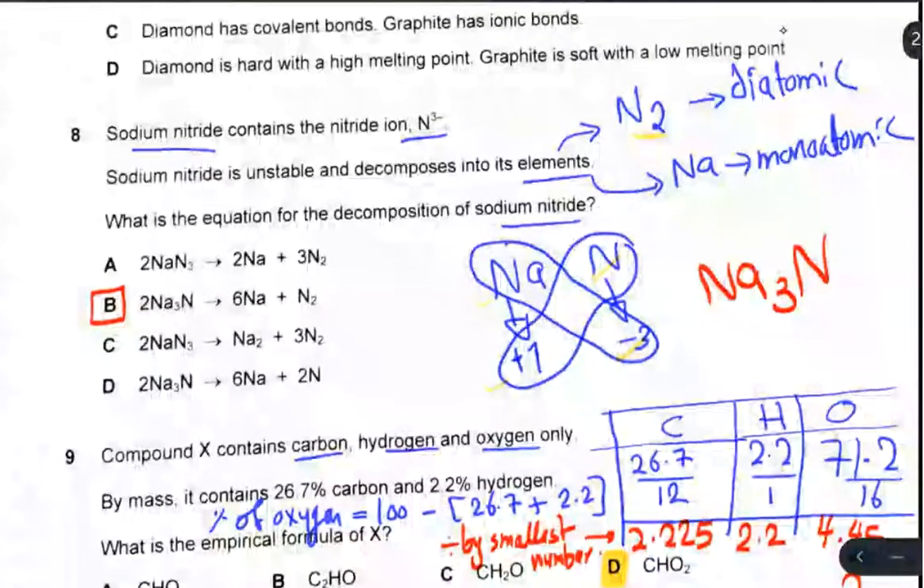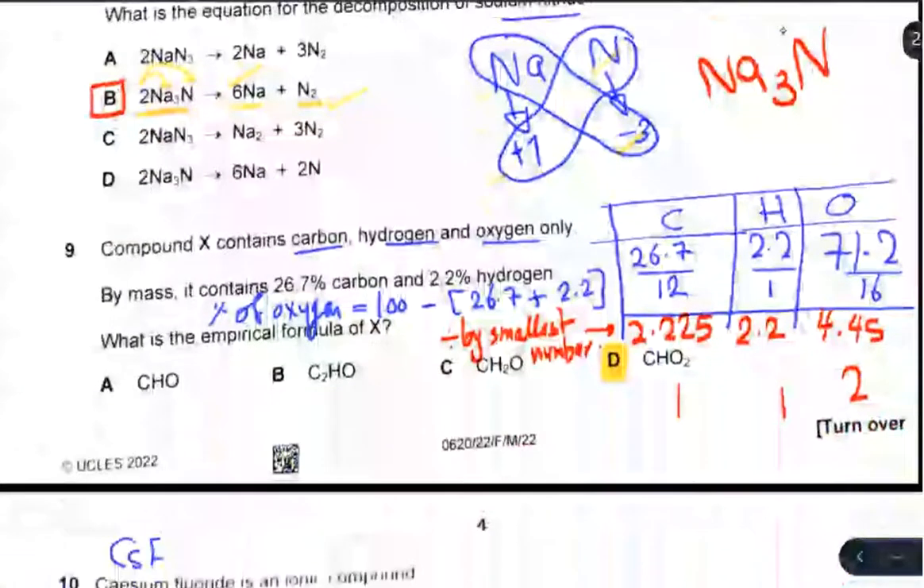Nitrogen is diatomic, sodium is monoatomic. So sodium nitride decomposes to form sodium and nitrogen, and the equation must be balanced. So now we have 6 sodium on the left side and 6 sodium on the right side, and 2 nitrogen on the left side and 2 nitrogen on the right side.